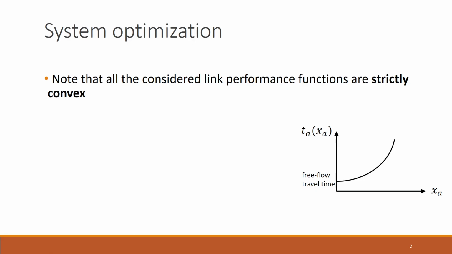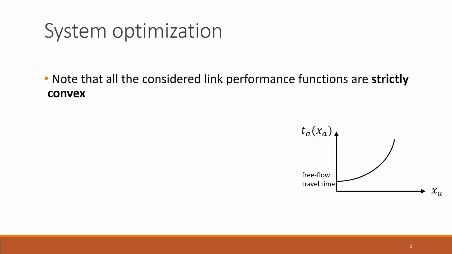So, in the last class, we were discussing system optimization formulation, and we had seen the first order conditions for this optimization problem. We had also seen an example for this. If you recall, the solution of the first order conditions of any optimization program is stationary points. It need not be the optimum solution.